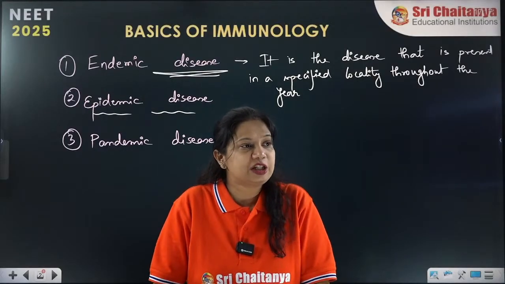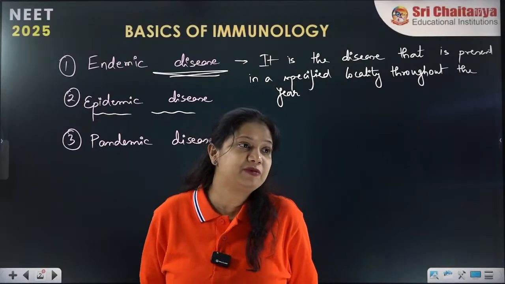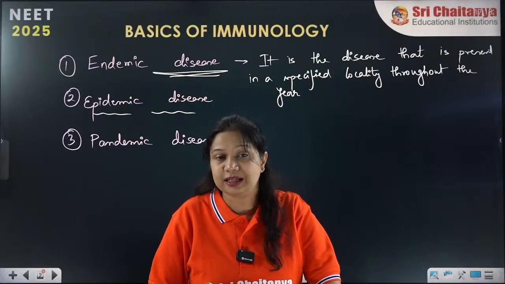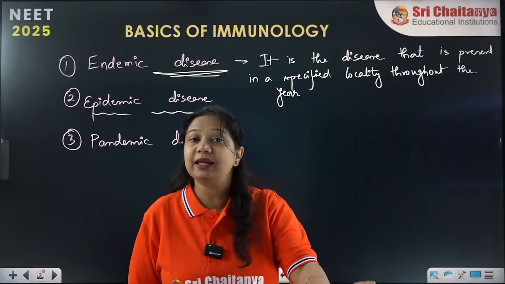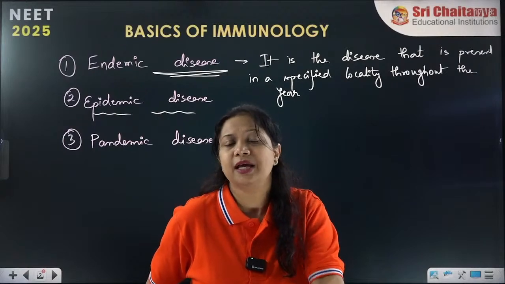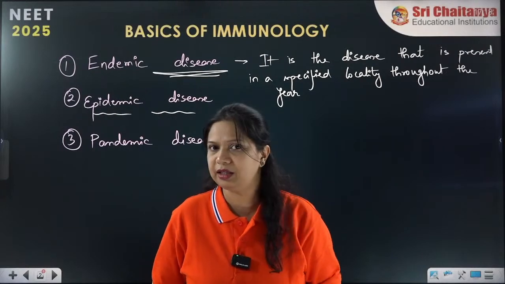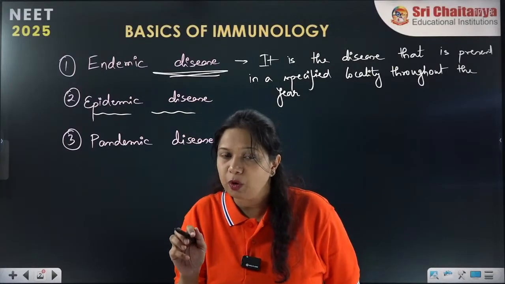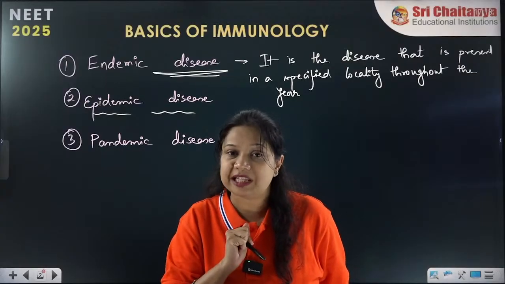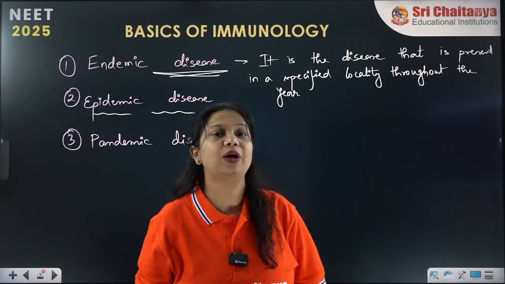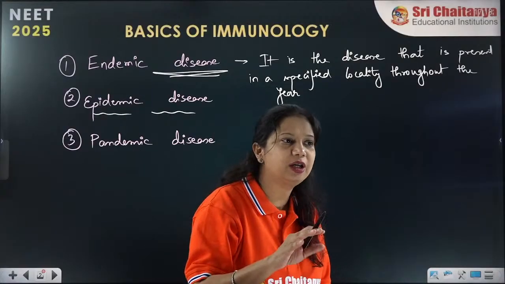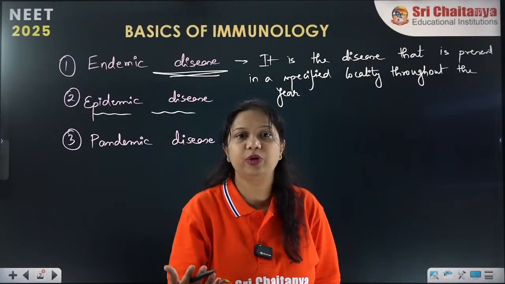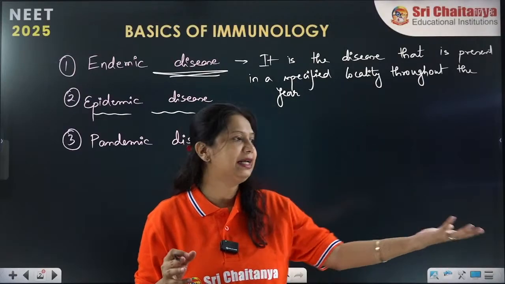Yes, one student, Eshwar Reddy, has a very good question: the difference between pathogen and antigen. A pathogen can be any kind of infectious agent, whether a germ, bacteria or virus, anything. And what is an antigen? When a pathogen enters our body and produces an immune response, at that time it is called an antigen. A pathogen is also an antigen when it is producing an immune response. If it is outside the body, it is just a pathogen.